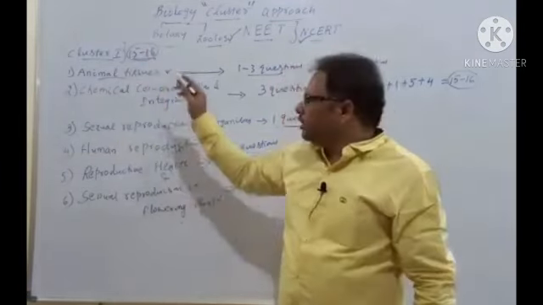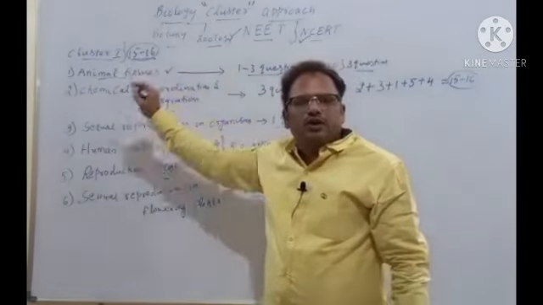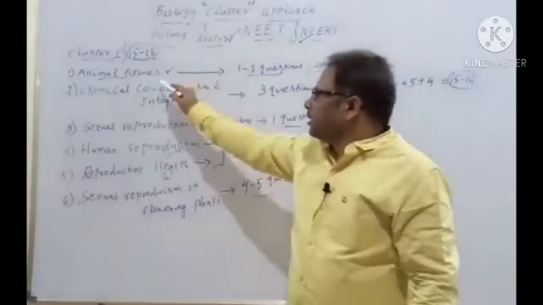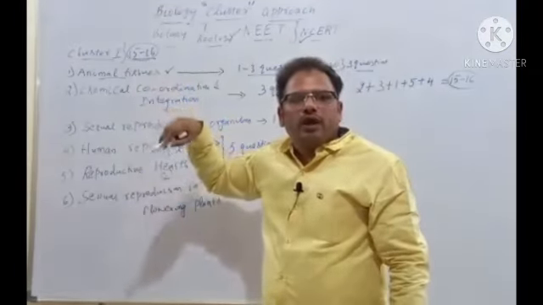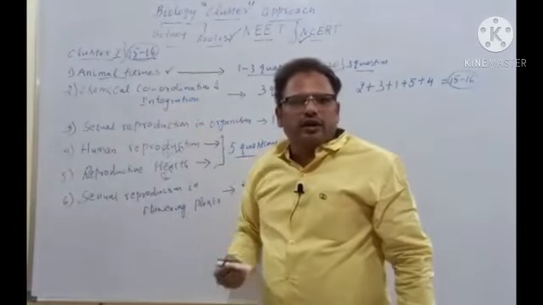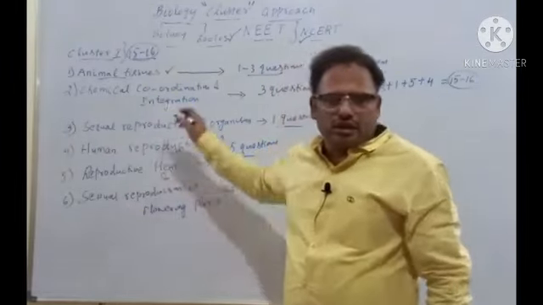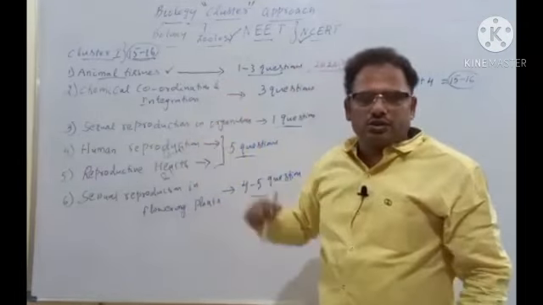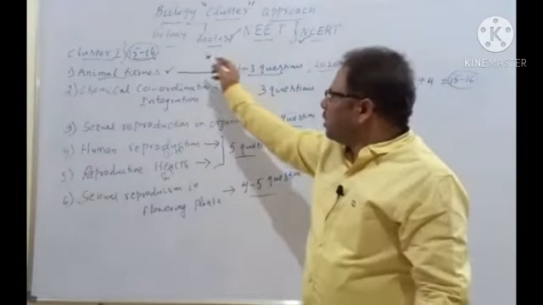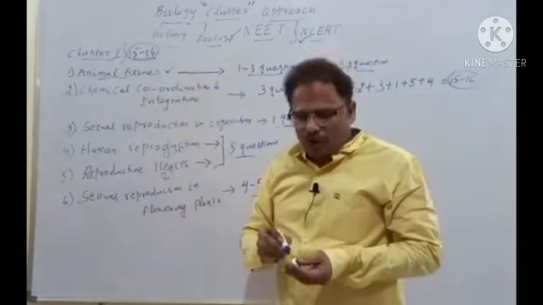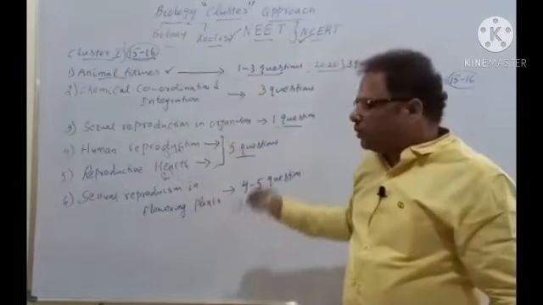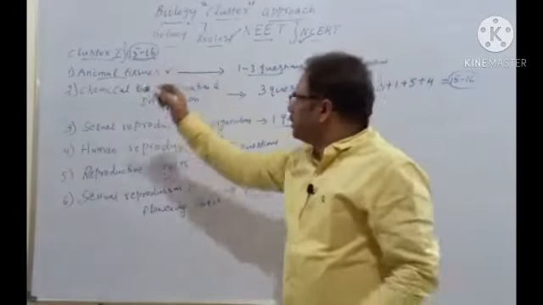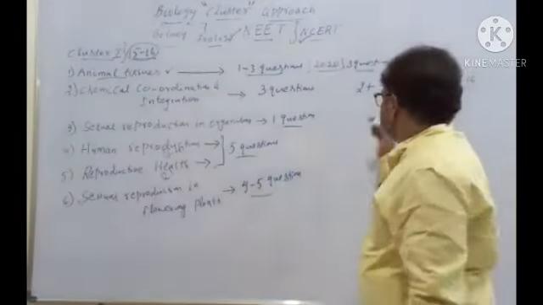For example, epithelial tissue. I'll start with tissue introduction, then epithelial tissue introduction, followed by simple epithelium, compound epithelium, and all these things. Then different types of exocrine glands I'll be discussing. Complete set, without skipping a single point and single topic. Clear, students? So it is purely based on NCERT, and between the lines the points would be covered from NEET point of view and from the previous questions point of view. This is the cluster approach 1, and you are waiting of course for cluster 2, isn't it?